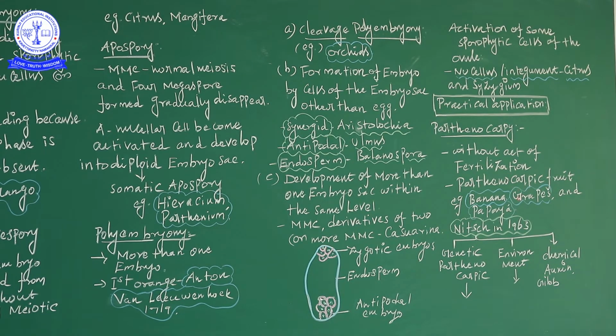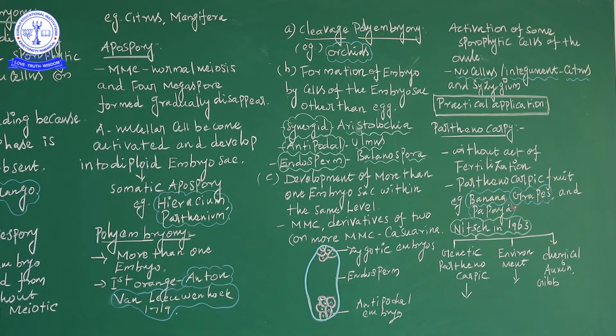Economically and commercially, this plant character is very important. Many commercial fruits are made seedless, that is the parthenocarpic condition. The example fruits are banana, grapes and papaya.